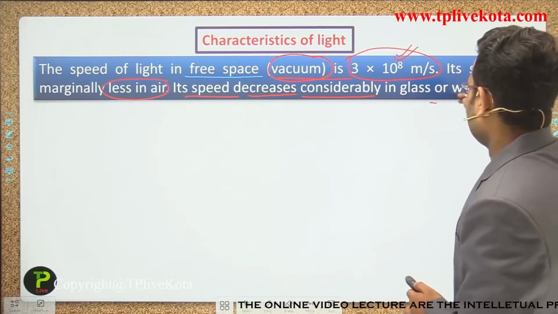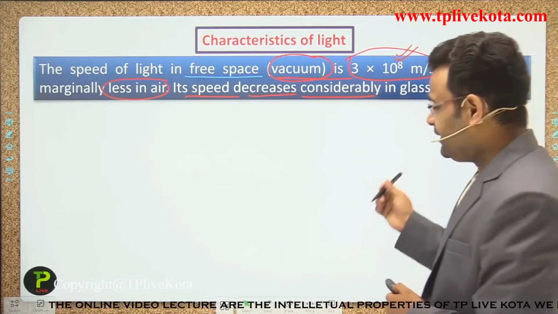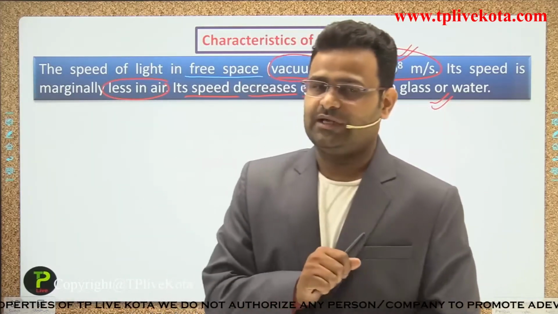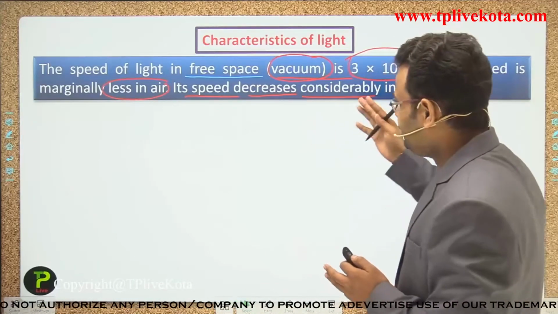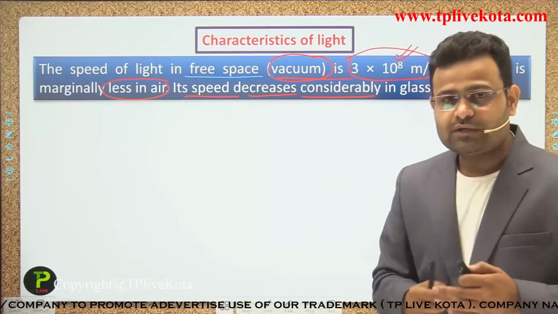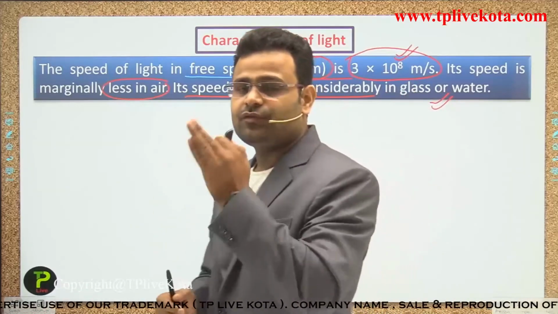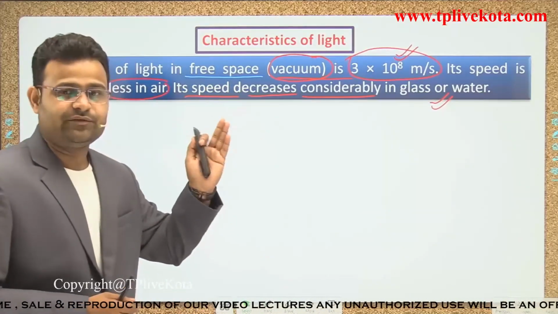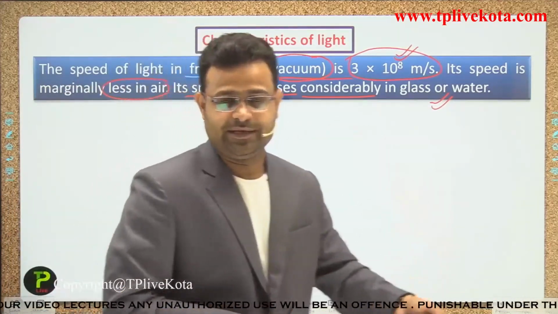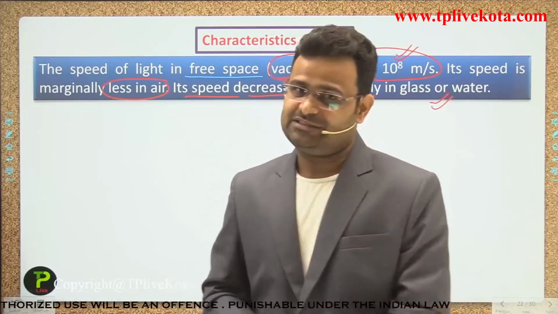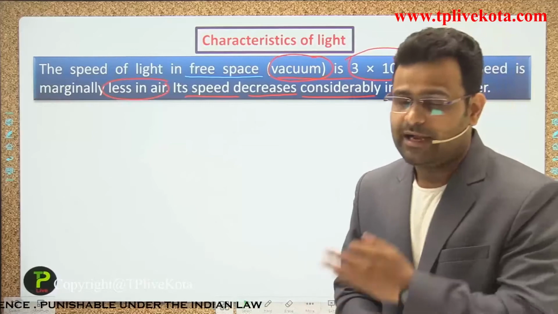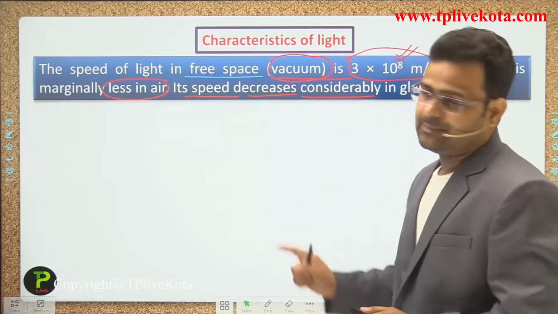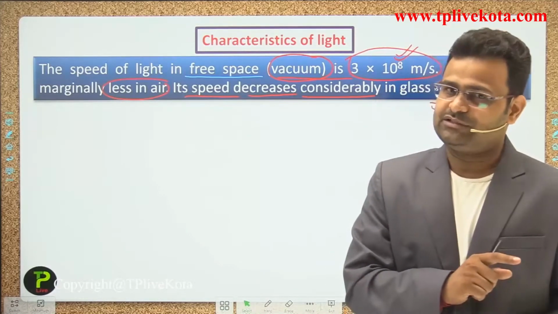Please read and mark the important line, guys. Whenever we start the refraction of light, we use that concept. What happens if light travels from one medium to another medium? When light travels from one medium to another medium, the speed changes and the speed is variable, guys. High to low or low to high depends on the first and second medium. So that concept is used whenever we start the refraction of light.